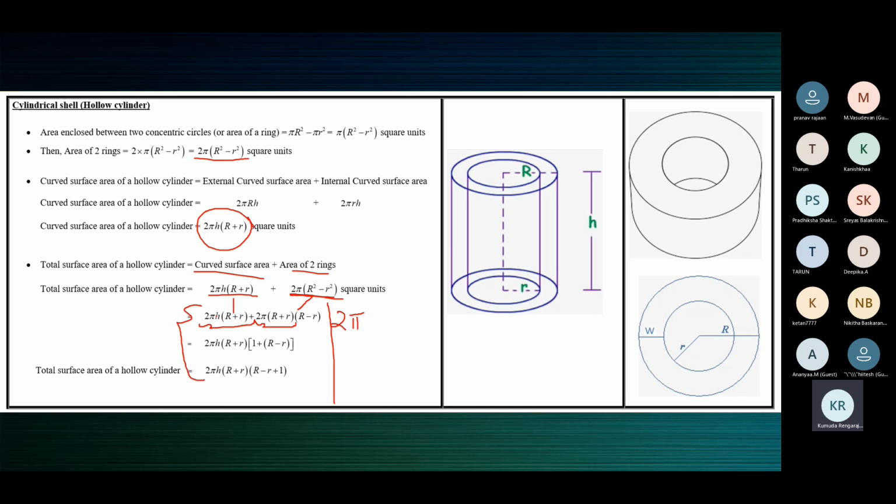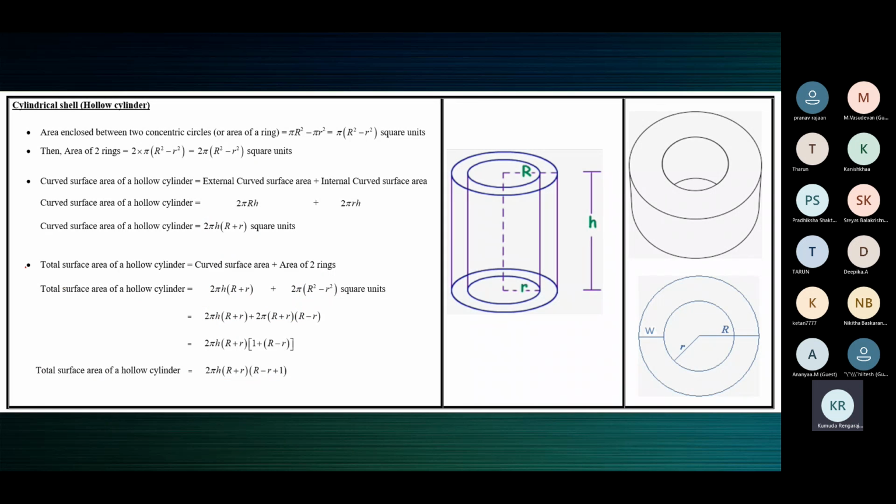I'm also saying that because it's not really so important, because you don't have to come till here. Anyways, it's just about taking common. I shouldn't have taken h common because h is not common. Only 2 pi, R plus r is common. 2 pi, 2 pi, and then R plus r. Only that is common. We'll just ignore that for today's class. I'll just finish it like this.